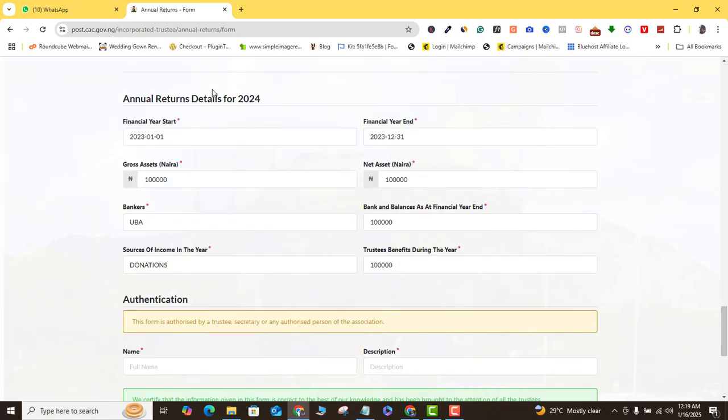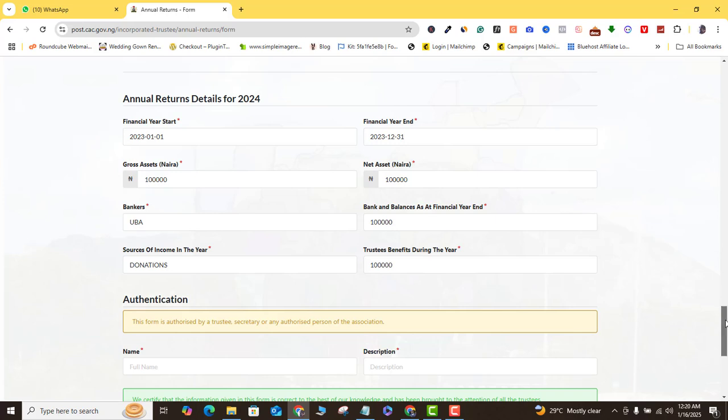All right, so here you can see annual returns for this particular year. You just fill in your financial year when you're starting, when you're ending, the gross asset, the net asset, the bankers, the bank balances at the financial year end. If you don't have all of these details, I'm sure the owner of the NGO should be able to provide all of this because it has already been used during the registration proper.